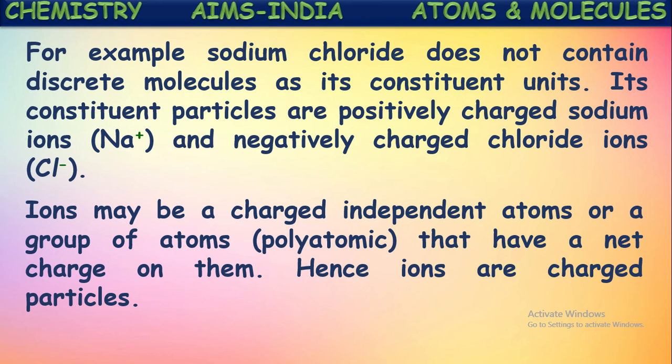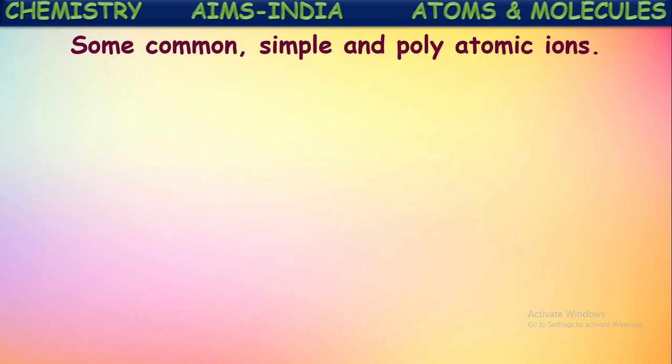Hence, ions are charged particles. So the ions or radicals are said to be charged particles. These are formed either by loss or gain of electrons. Okay. Some common simple and polyatomic ions are shown here.